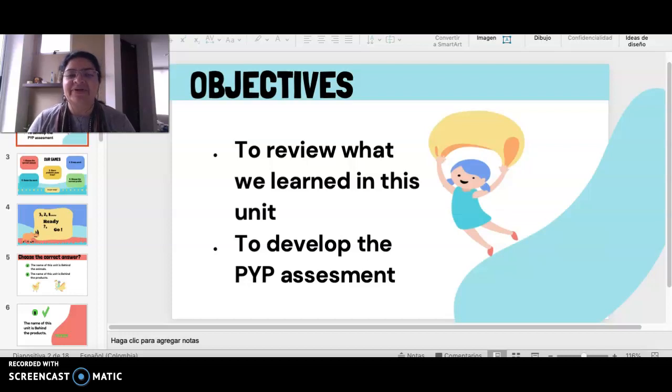For this class, we are going to review what we learned in this unit and develop the PYP assessment. But before we develop the PYP assessment, we are going to check what we have learned. And how are we going to review this? Well, with a contest, un concurso for you all.